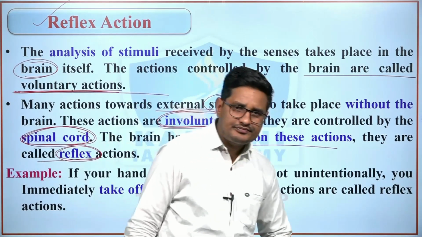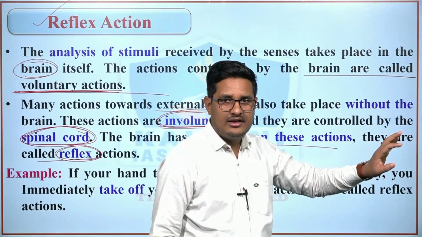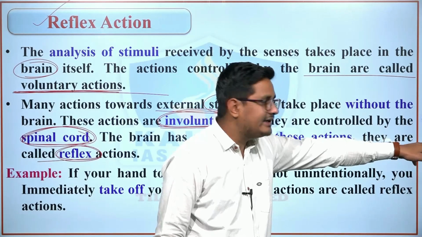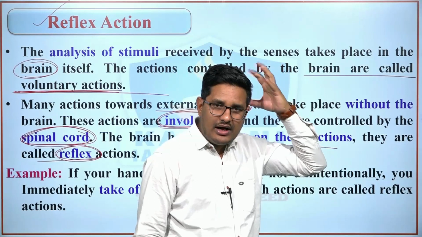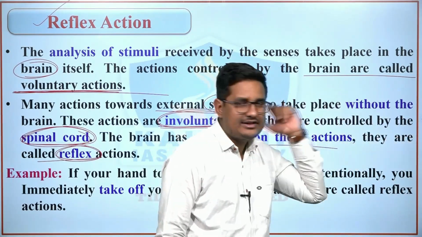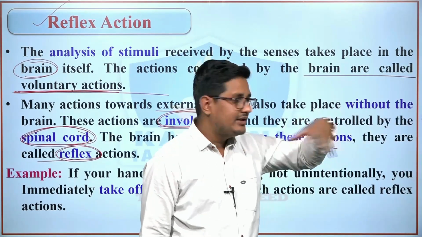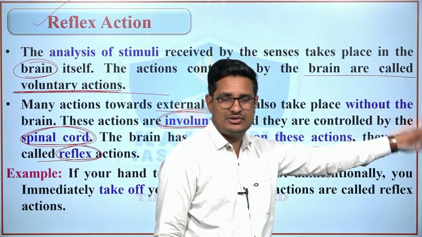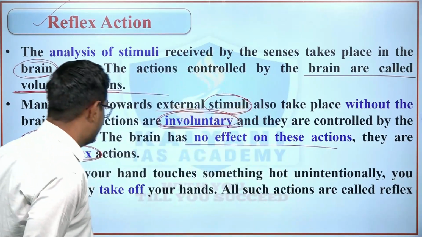For example, if there is an electric current here, when I touch it and get an electric shock, I will pull my leg back quickly. I don't need to think in my brain. This is a reflexive action. I know that electric shock is dangerous for me, therefore the spinal cord takes the decision quickly, and I perform the reflexive action.